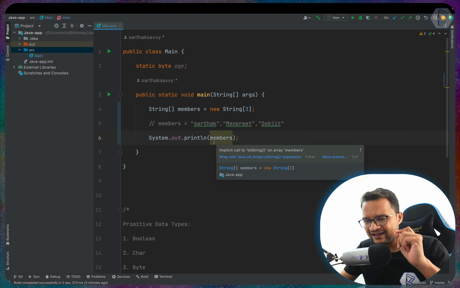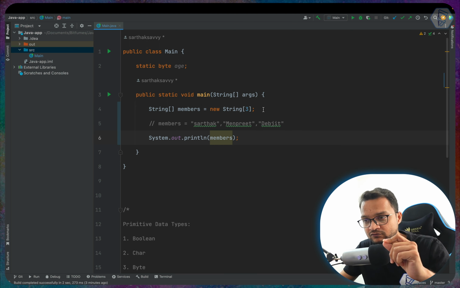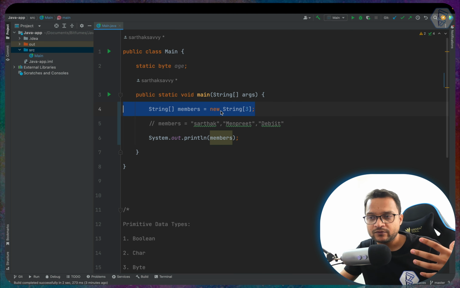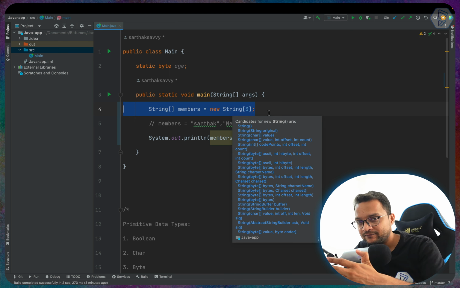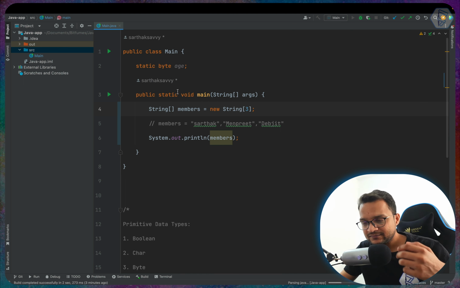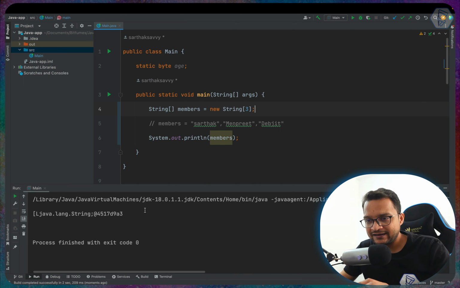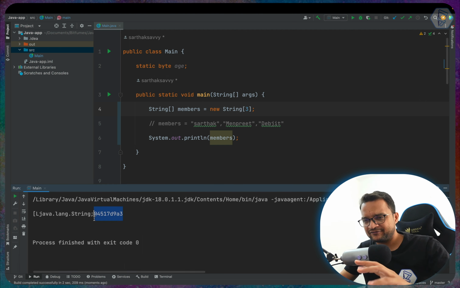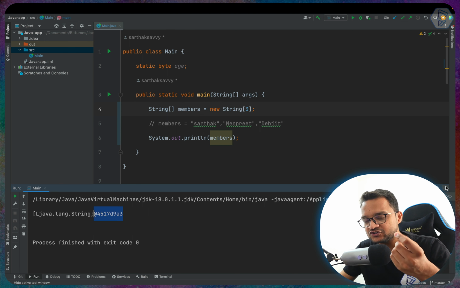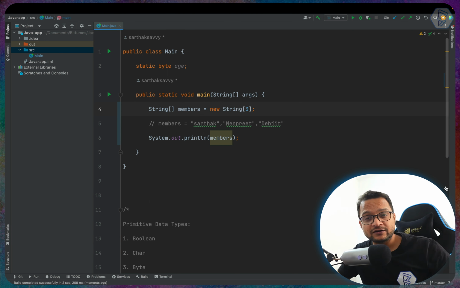This means, can we really print the values? Although we have not given any value, we have just said that there should be some strings. So what should we get? Let's try to run it and see. We are getting some kind of different code and different numbers. This is because in Java you cannot directly print all the arrays.